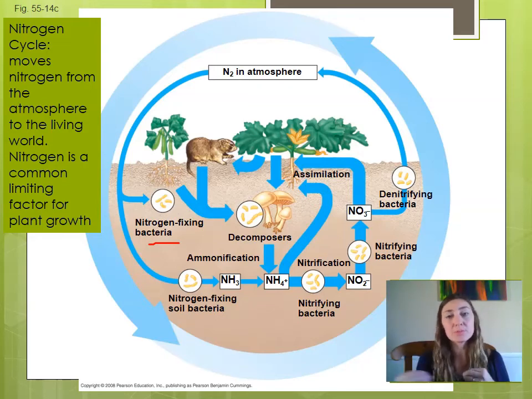So those are some of the building blocks that the plants can take in and use it to form whatever organic materials they need, whether it be plant parts or for other processes. When those plants start to decompose, decomposers will break down the ammonia that they have again, and it repeats this cycle.